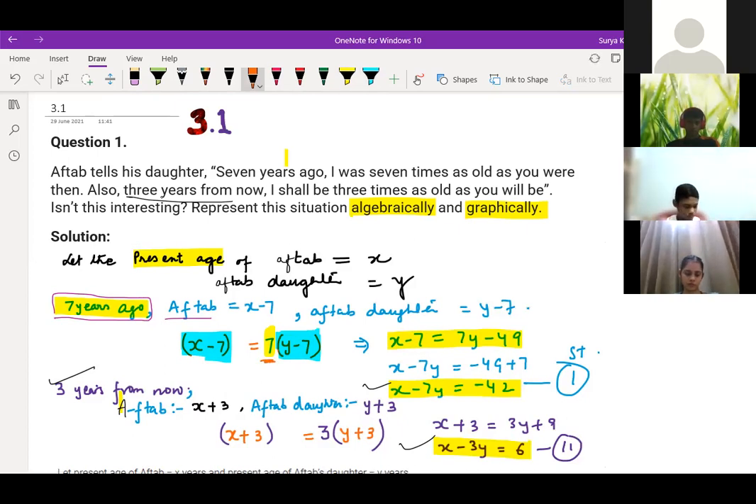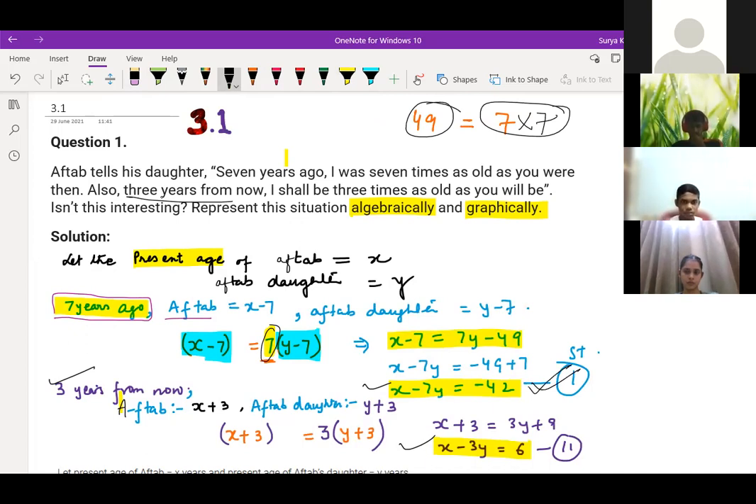Why? Suppose Aftab is 49 years and daughter is 7 years. So Aftab is 7 times more than his daughter. It means that to become equal, we should multiply with the daughter's age only, right? Aftab is 49 years and daughter is 7 years. To make it equal, we should multiply with daughter's age. That's why this becomes 49 and 49. Similarly, we did the same thing here also. 7 we multiplied with the daughter's age. So this is the first equation we are getting over here.